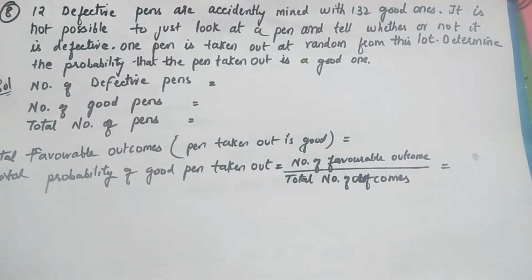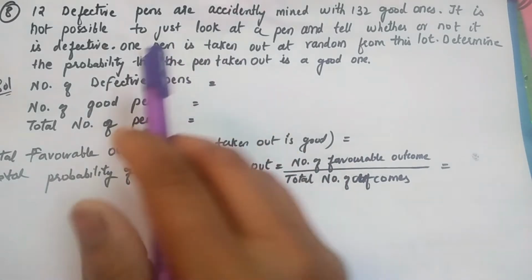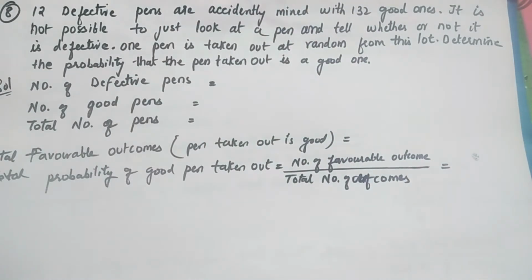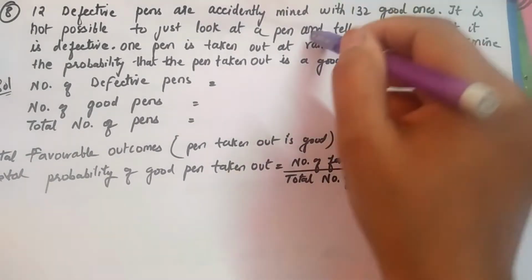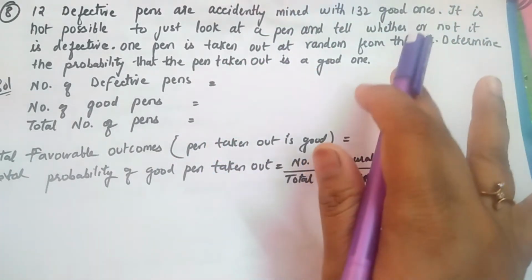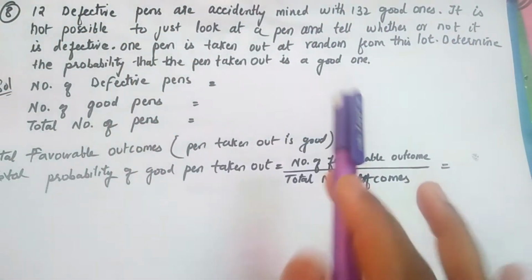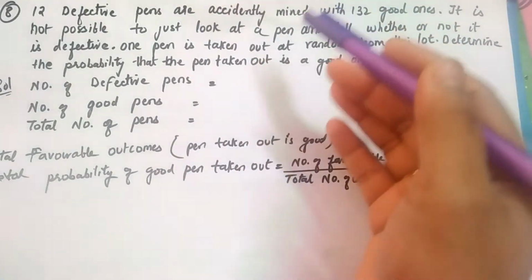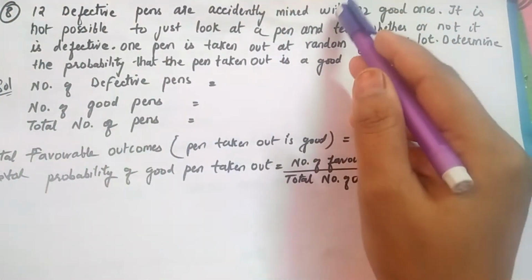12 defective pens are accidentally mixed with 132 good ones. It is not possible to just look at the pen and tell whether or not it is defective. One pen is taken out at random from this lot. Determine the probability that the pen taken out is a good one. In this problem, there are 12 defective pens and other 132 good ones, which are in working condition. In a factory this happens many times, so by mistake, accidentally, they mixed up these 12 pens with the 132.